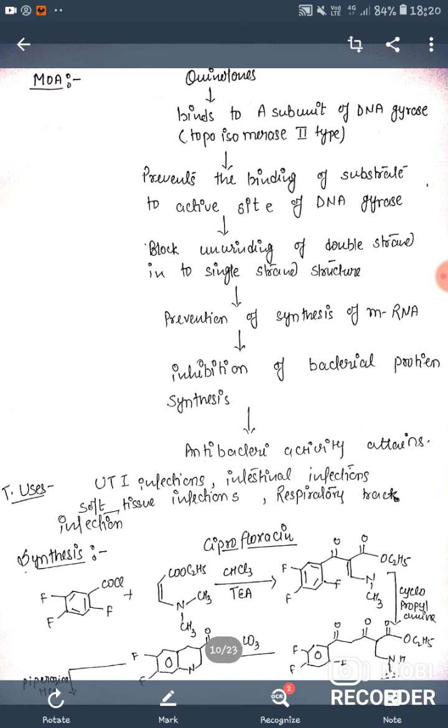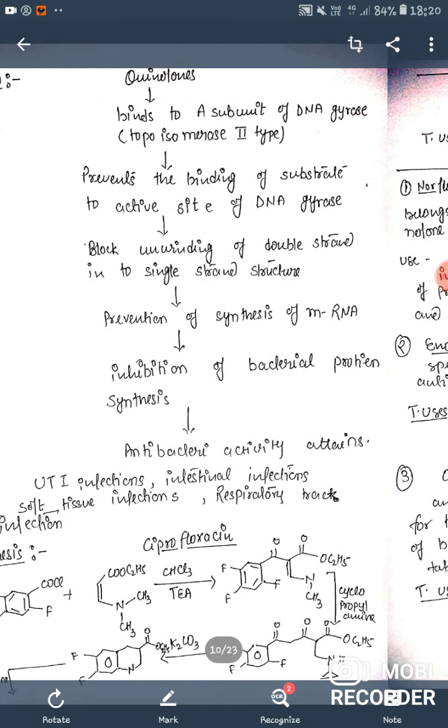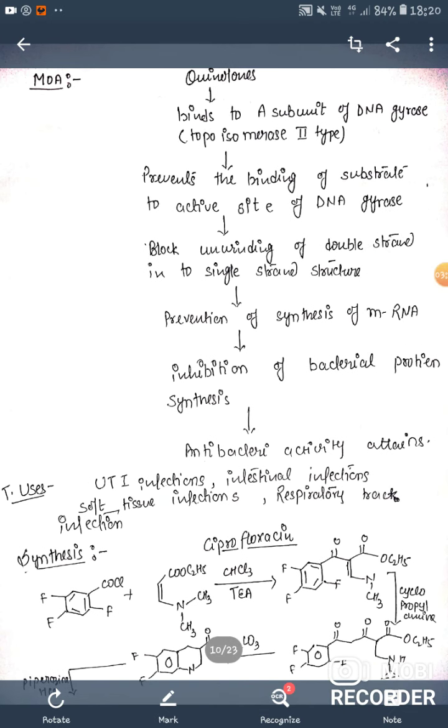After producing the intermediate, by reaction of the intermediate with cyclopropylamine, the N-methyl is converted into a cyclopropyl group.